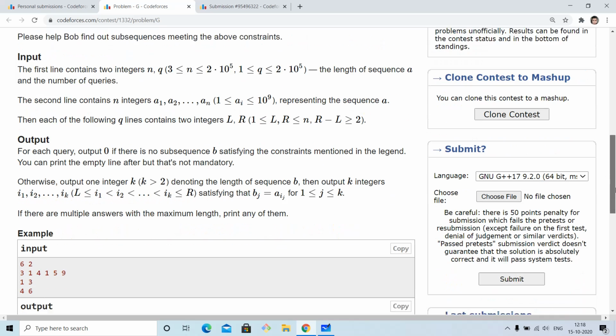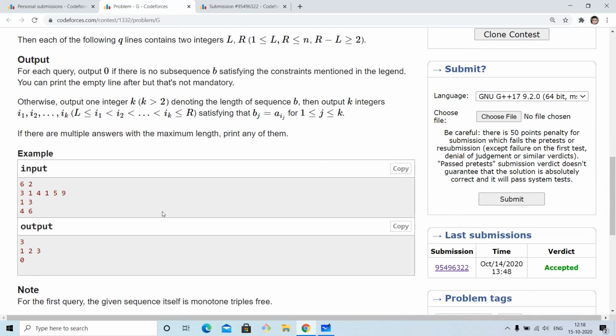Let us understand this with an example. We are given an array of length 6 and these two queries. The array is 3, 1, 4, 1, 5, 9. In the range 1 to 3, we can only choose length 3, so we have to choose all these elements and see whether there is any monotone triple in this range. If we see 3, 1 and 4, it is decreasing and then increasing, so it's not continuously increasing or continuously decreasing. So we can take the whole range 1 to 3 and output the subsequence length and its indices as our answer.